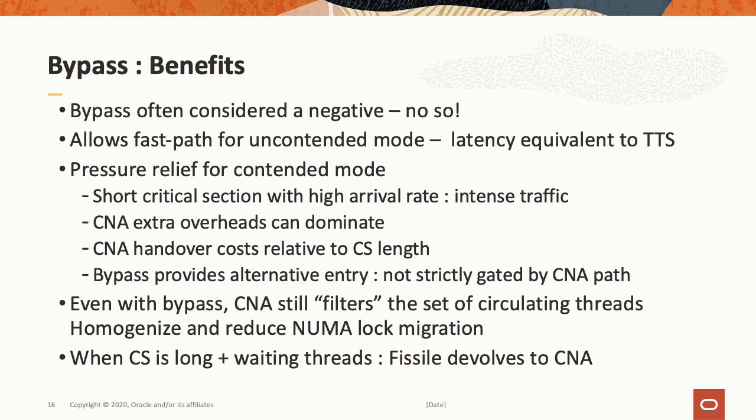I should point out that even with bypass, CNA still acts to filter out the set of circulating threads. And in a sense, CNA homogenizes: we have enough threads passing through the inner lock that it homogenizes and reduces the set of active circulating threads and reduces lock migration. When the critical section is long and we have lots of waiting threads, Fissile just devolves to CNA, and the Fissile aspect neither helps nor harms.